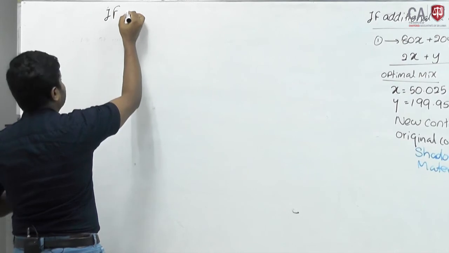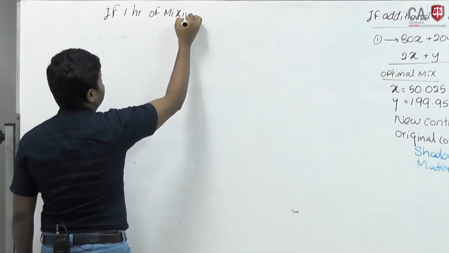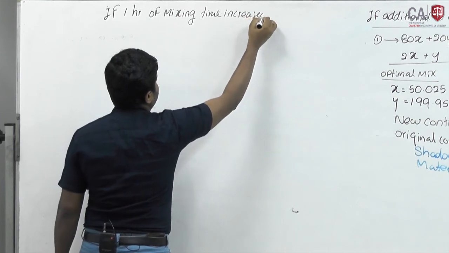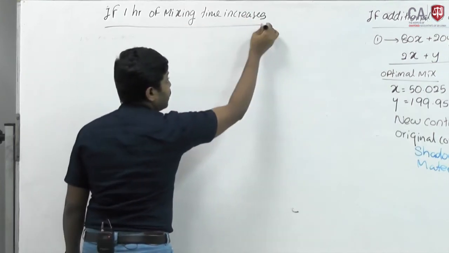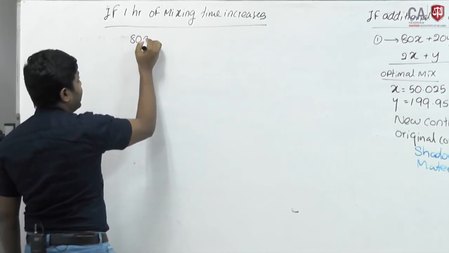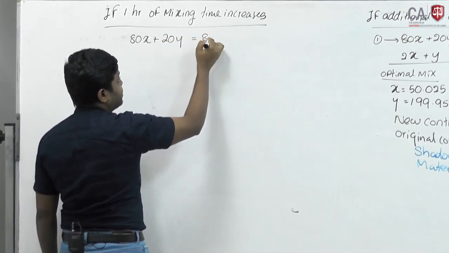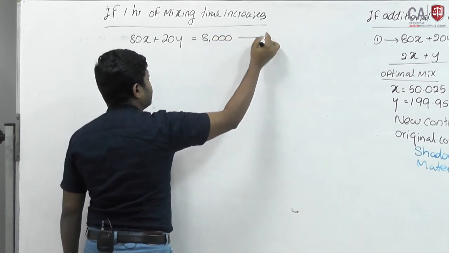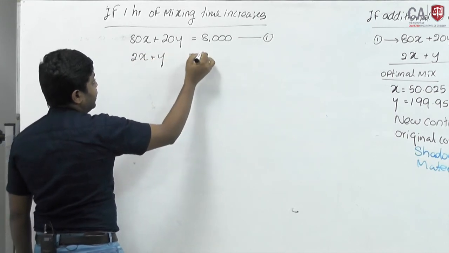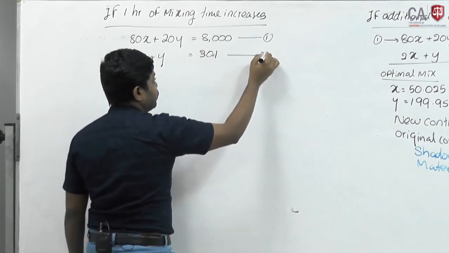If 1 hour of mixing time increases, equation number 1 remains the same: 80x plus 20y will remain as 8,000. Equation number 2: 2x plus y will equal 301, not 300. This is equation number 2.